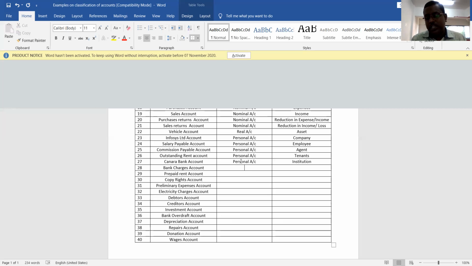What about bank charges? What is the meaning of bank charges? We take a variety of services from the banks, like we ask them to collect the payment, we ask them to make payment on behalf of us.